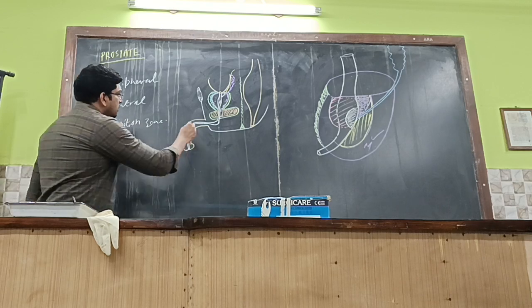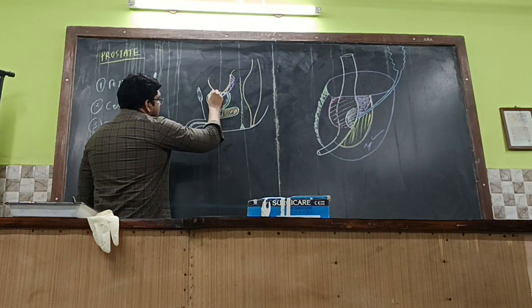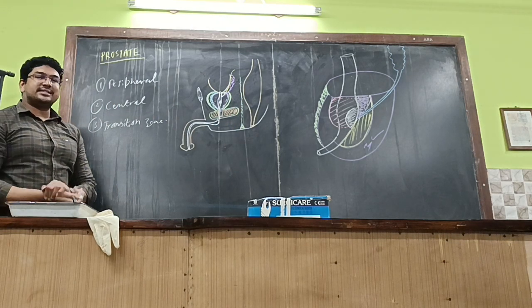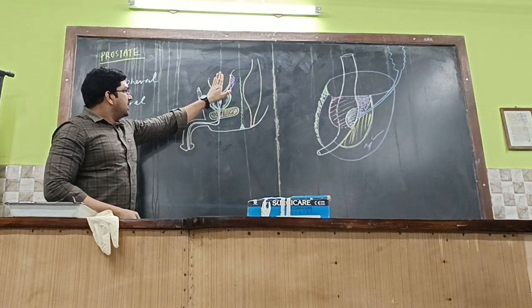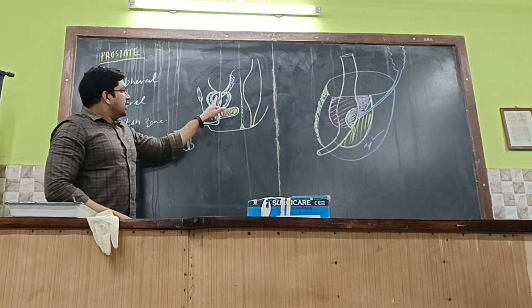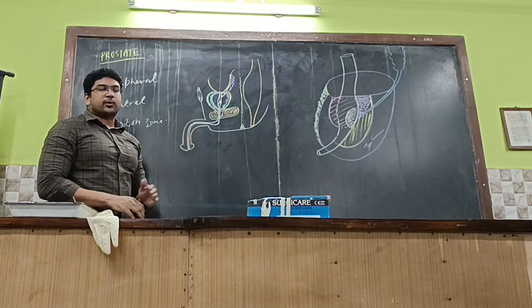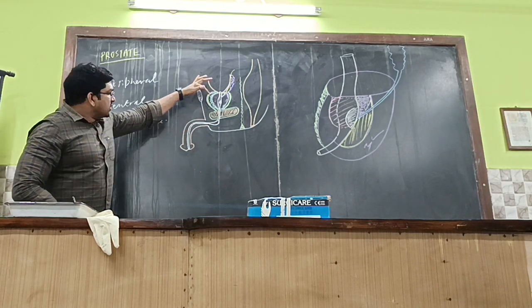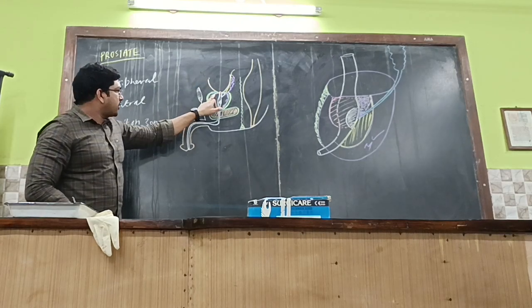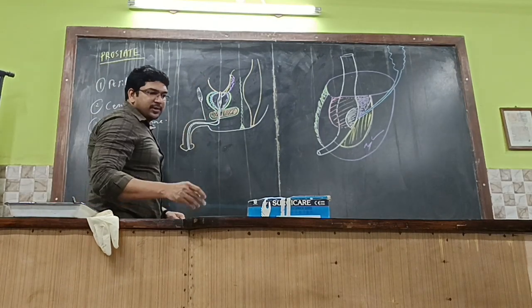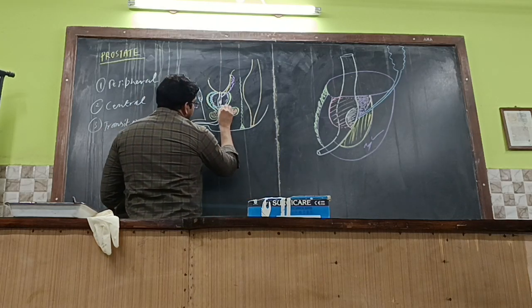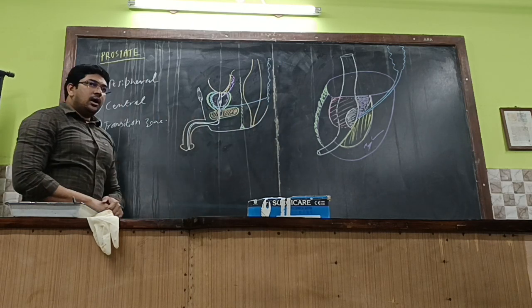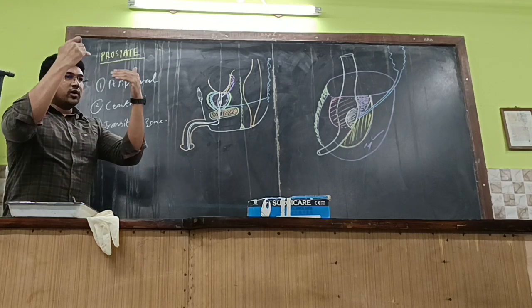Getting it? So this outer false capsule would have formed from which fascia over here? Pelvic fascia, obviously. We have already seen in the last class. The pelvic fascia will be encircling the urinary bladder above and the prostate below, right? So from the pelvic fascia, this prostatic fascia, nothing but the false capsule, will be formed, encircling the prostate. So in between the true capsule and the false capsule, there will be the prostatic venous plexus. These venous plexuses will be going backwards and will be draining into the venous plexus which is situated in the vertebral column.